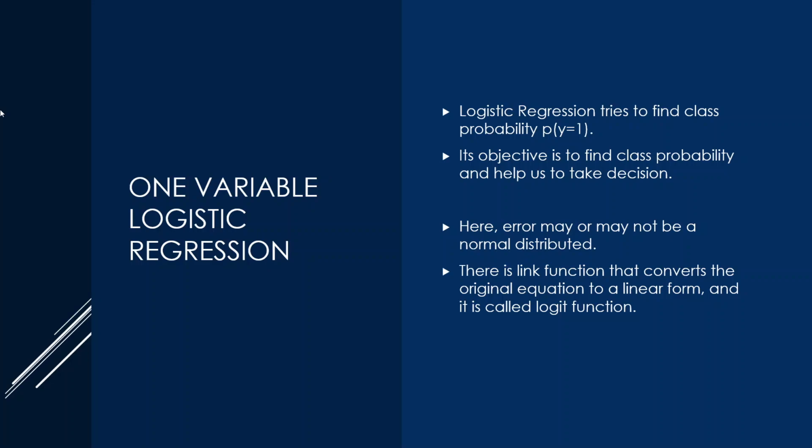There are certain things we need to understand here. In regression we have learned that the error should be normally distributed, but in logistic regression it may or may not follow that rule. And there is one logit function. It is a log function. It tries to convert our formula and give it to us as a linear equation. We will see all these things.